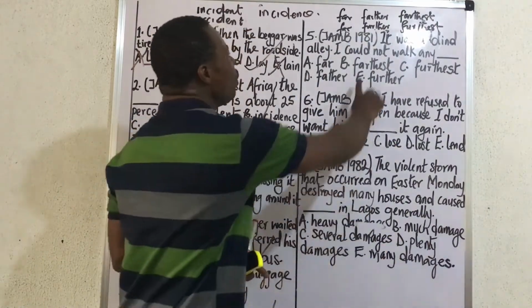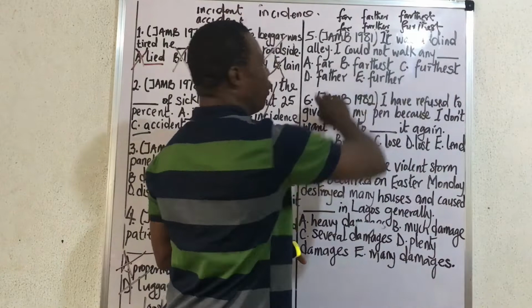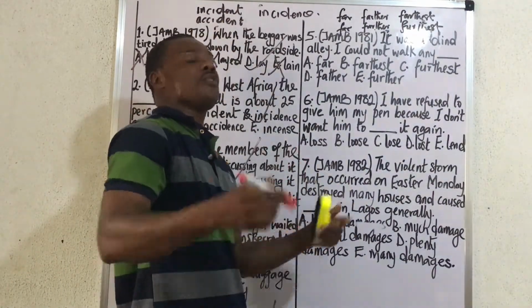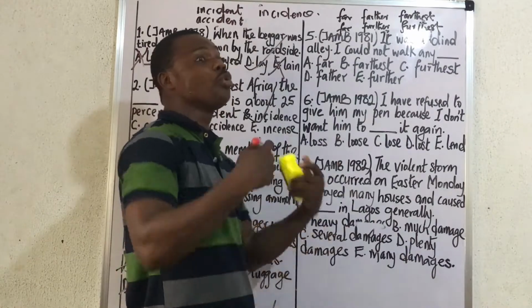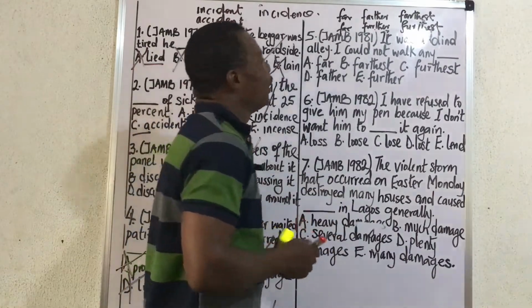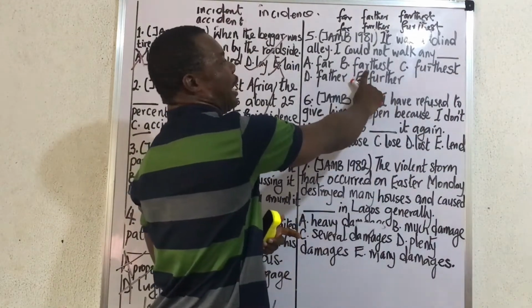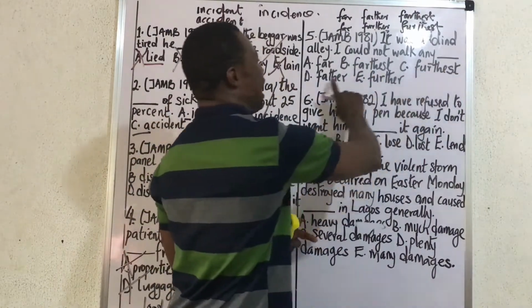Now, I could not walk any dash, it was a blank alley. What does it mean? It's an idiomatic expression. Blank alley means wasted effort, something that is of no use. That's blank alley. I could not walk any dash: any far, any further, any farthest, any furthest, any farther, any further.